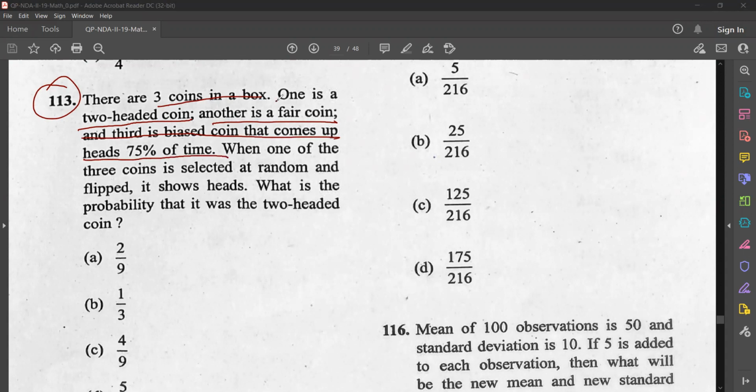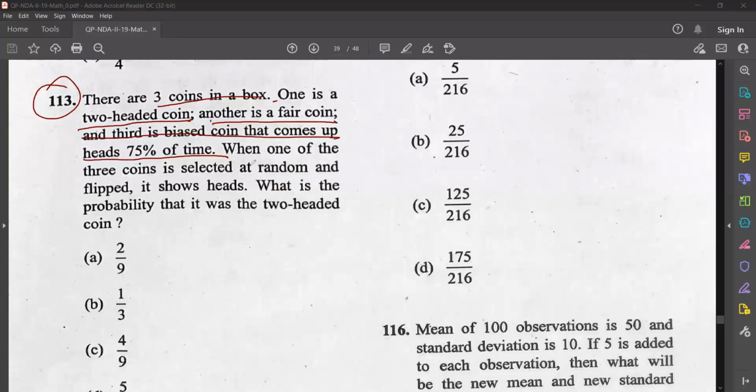There are 3 coins in a box. One is a 2-headed coin. Another one is a fair coin. The third is a biased coin that comes up heads 75% of the time. When one of these 3 coins is selected at random and flipped, it shows heads. What is the probability that it was the 2-headed coin?